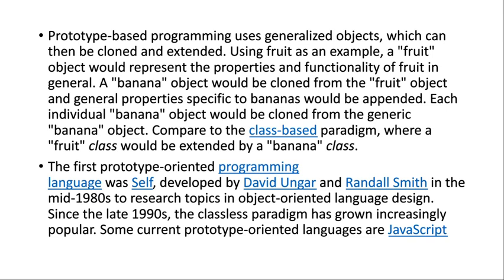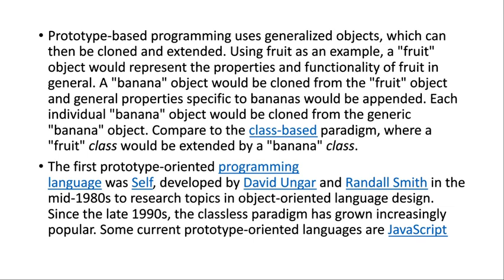Prototype-based programming uses generalized objects which then can be cloned and extended. Using fruit as an example, a fruit object would represent the properties and functionalities of a fruit in general. A banana object would be cloned from the fruit object and general properties specific to banana would be appended. Each individual banana object would be cloned from the generic banana object, compared to the class-based paradigm where a fruit class would be extended by a banana class.